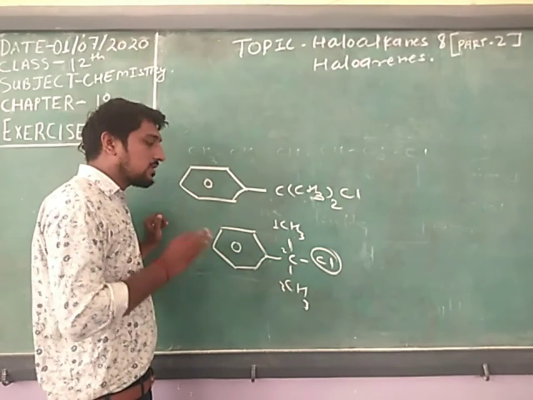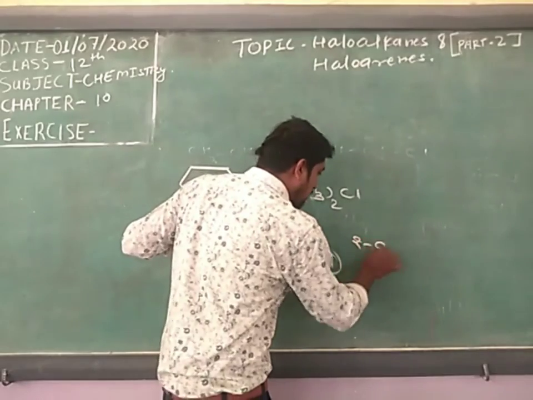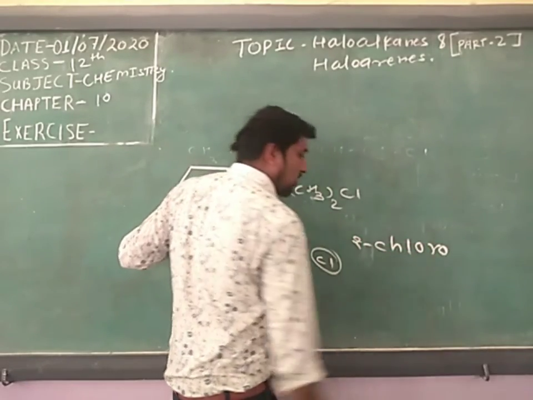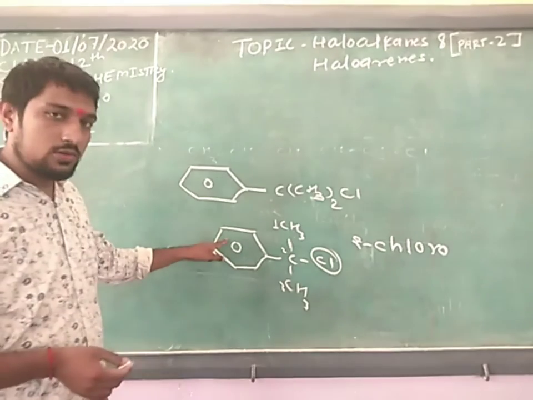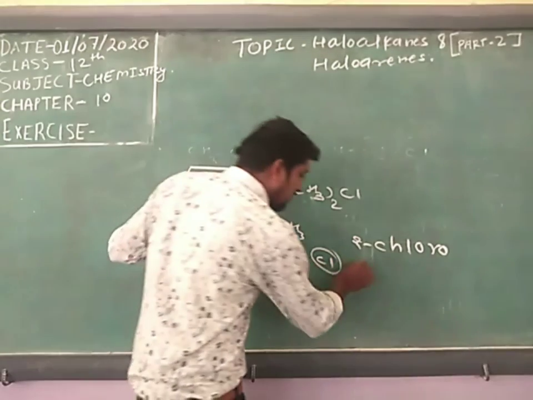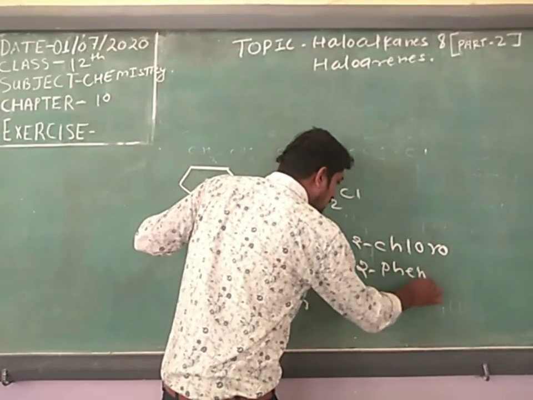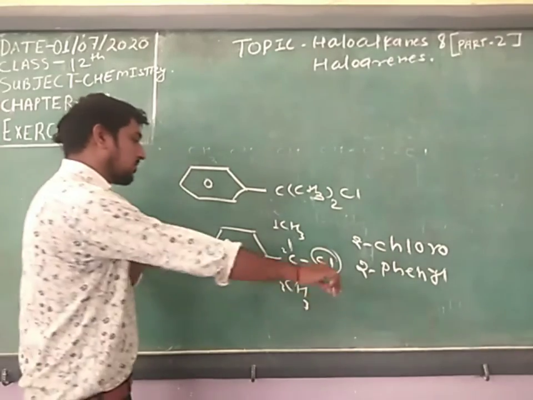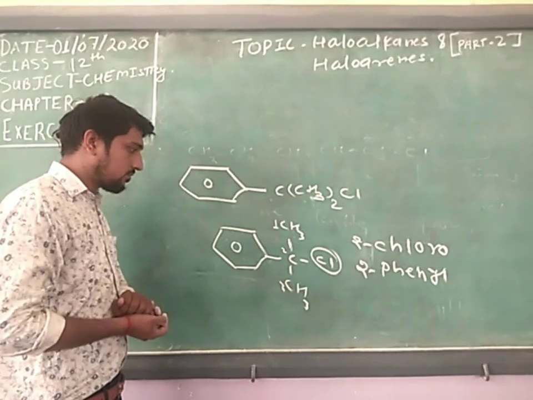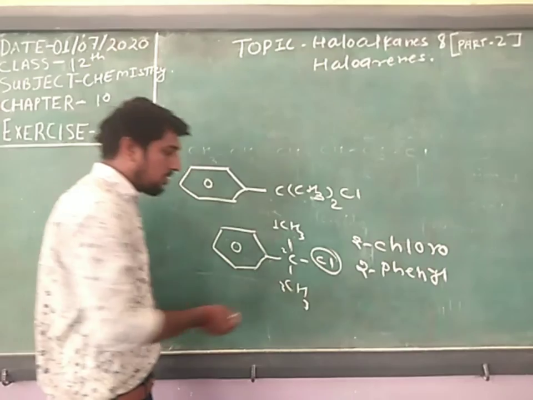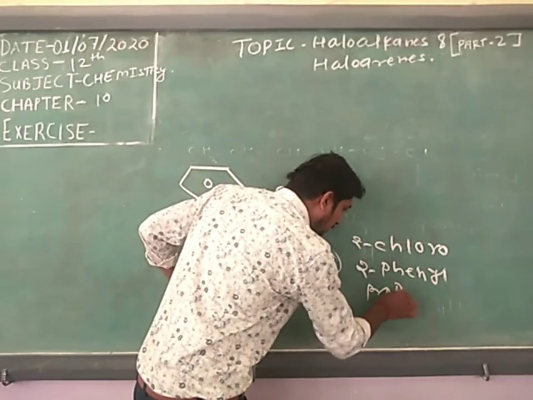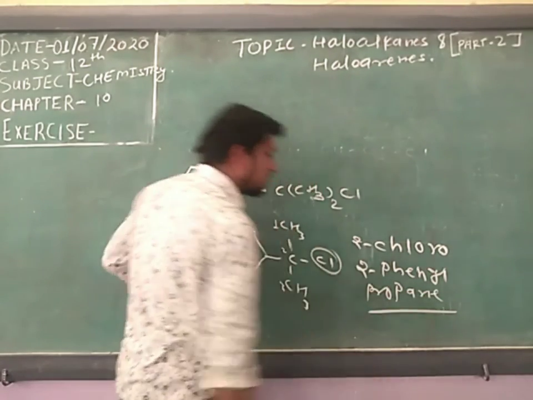Chloro is in the second number, so 2-chloro, and the phenyl group is also in the second number, so you write 2-phenyl. Then how many carbons are there? 3, which means propane. This is the nomenclature.